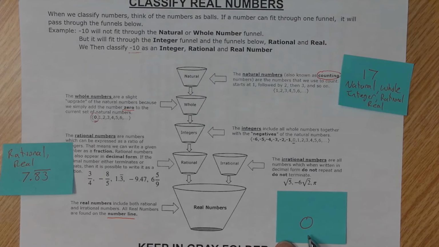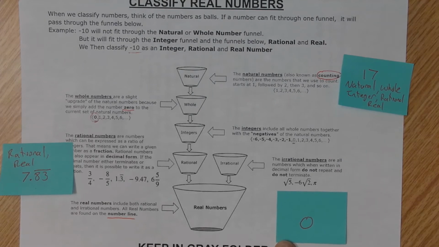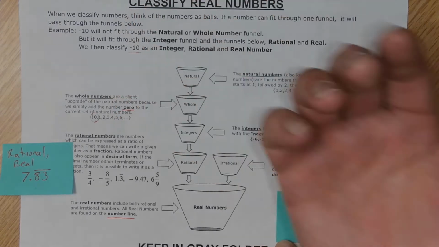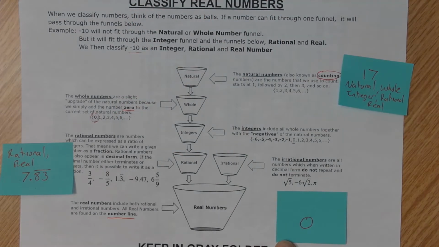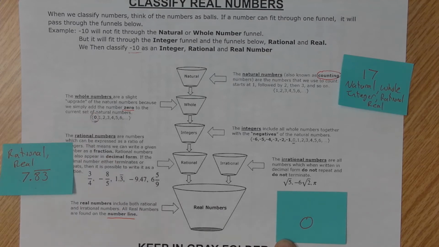Now, we have the number 0. Can I count to 0? No, usually if I say, hey, what do I have in my hand? We don't say I have 0 in my hand. We just usually say I have nothing in my hand. So we don't count to 0. But as we notice, 0 happens to be a whole number.